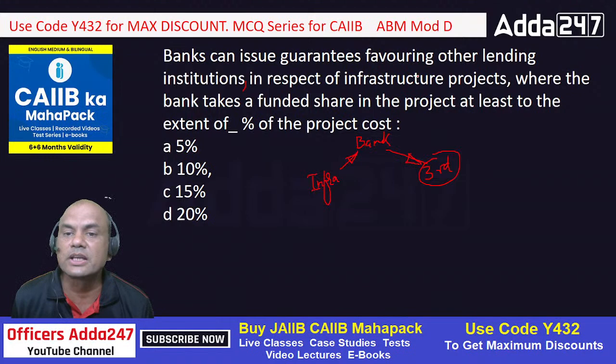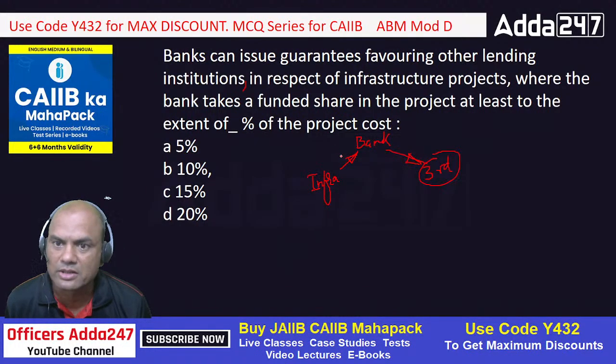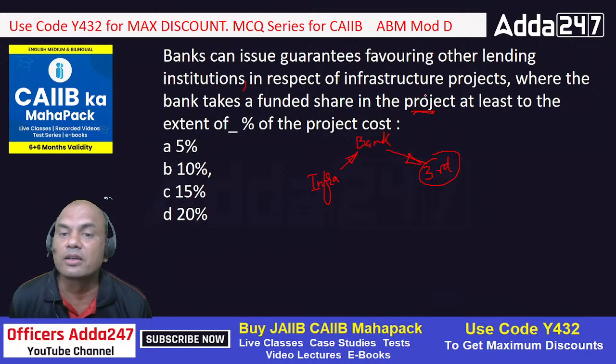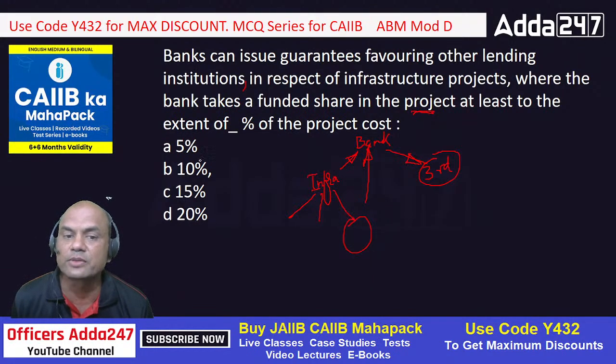Now what does it say? Let's say an infra company comes for an infra project. Now see here, the word is of the project, not of the company. It means L&T is an infra company. So the bank need not take a 5% stake or 10%, whatever the stake is, in L&T, but it needs to take the stake in the project. L&T has many projects. So in which project? The project on which this bank is giving the guarantee. So the percentage of stake needs to be taken.